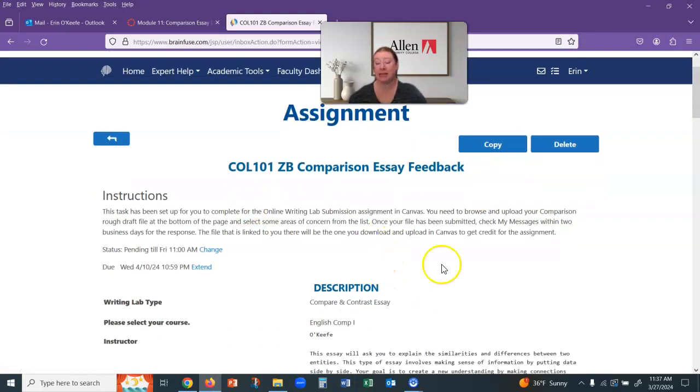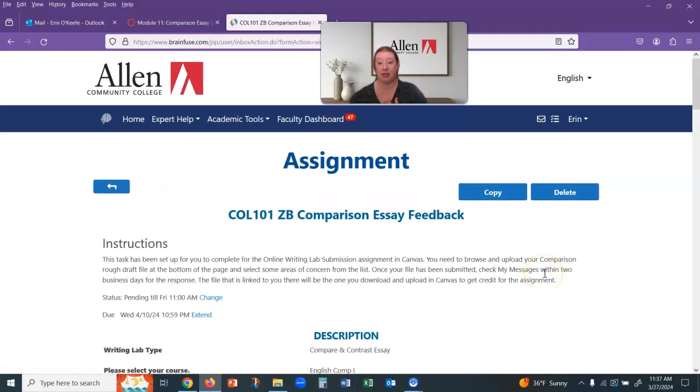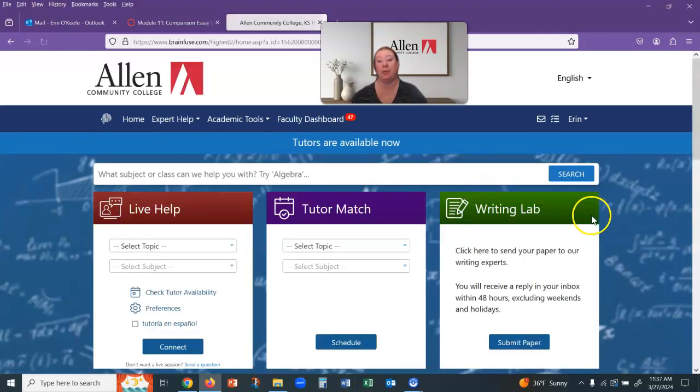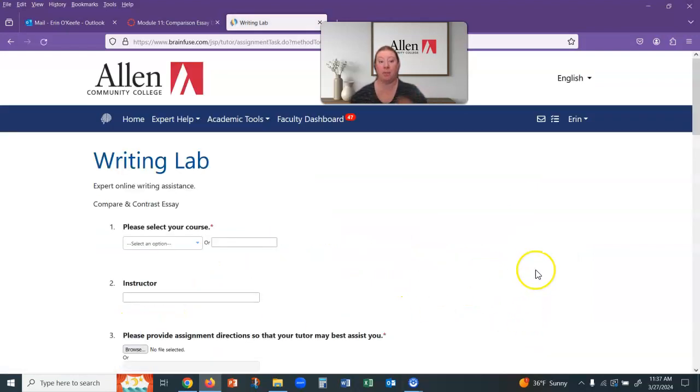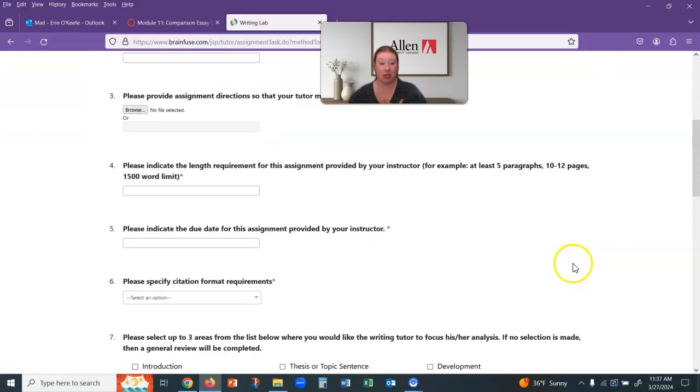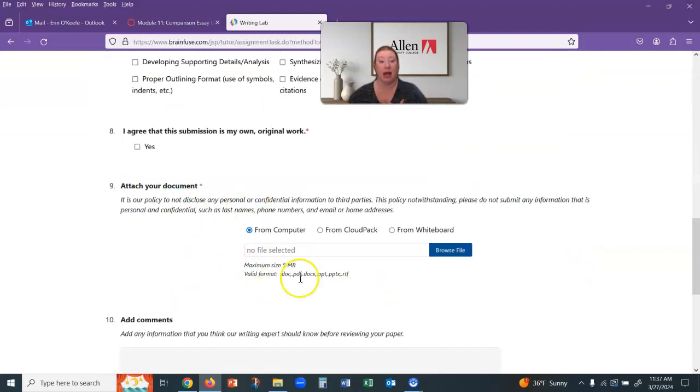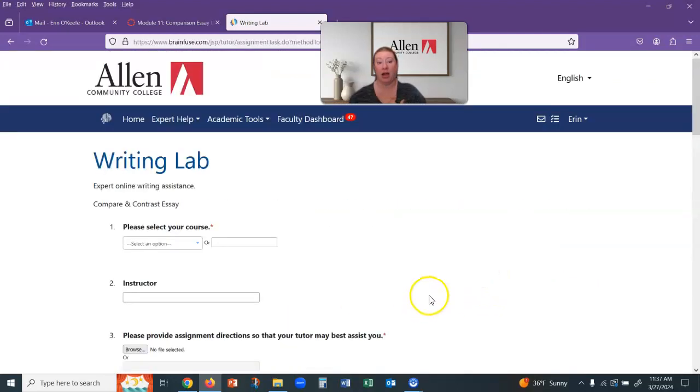If you use the task that I set up, I should be able to see the response and the file as well. So if you're having issues, I can help you out. If you just go through the writing lab here and submit your paper, that's fine. You'll need to fill out all the information, but I will not be able to see your submission. So these are the things that you can include, and then at the bottom you'll browse and upload your file. If you use the task, I have that set up for you. If you don't, then you have to fill it out yourself, and I can't see your submission or the response, so I can't help you there.